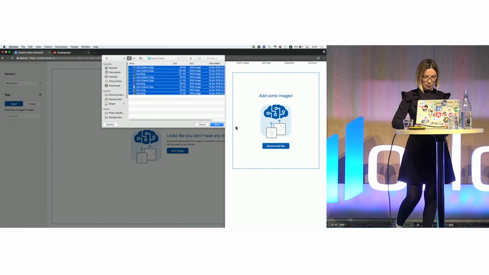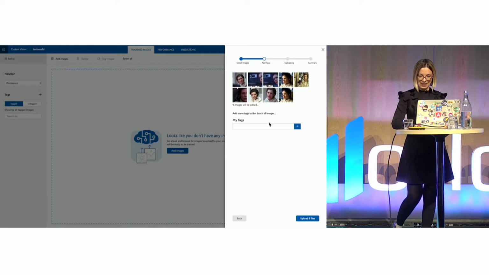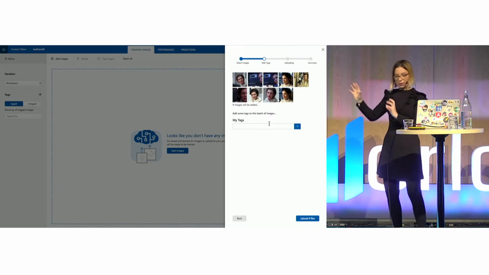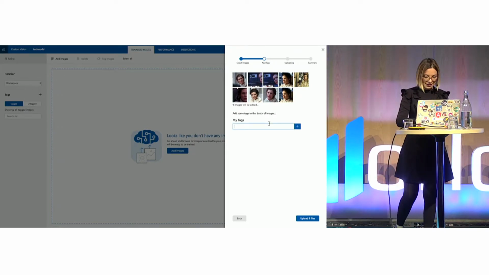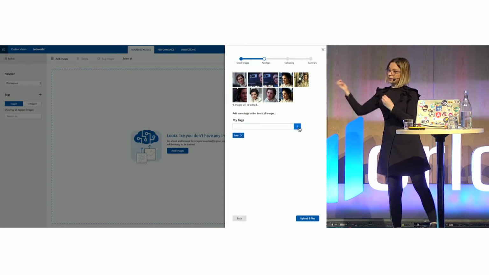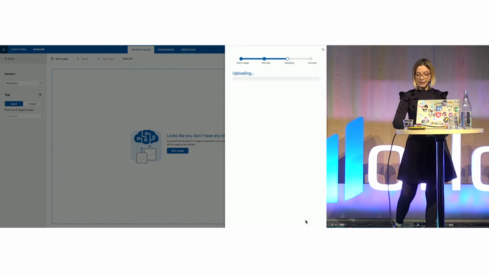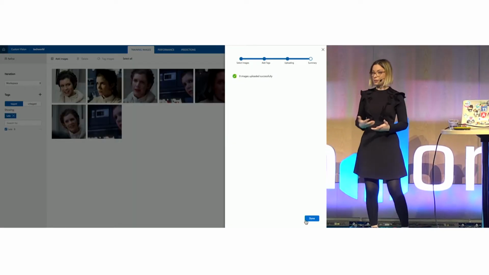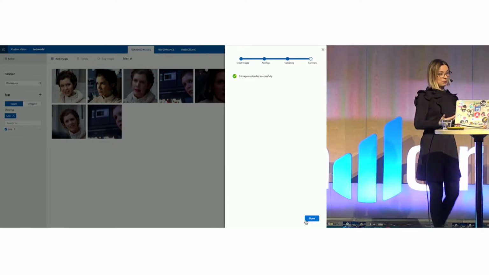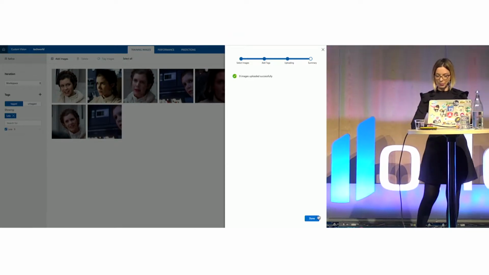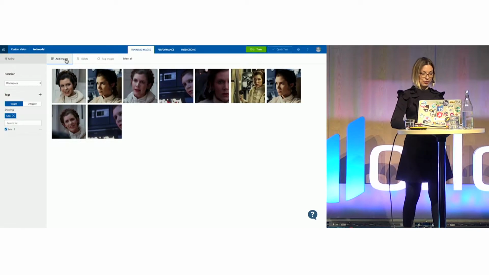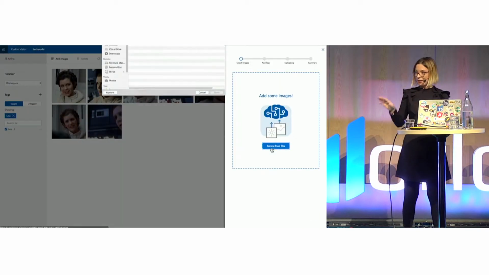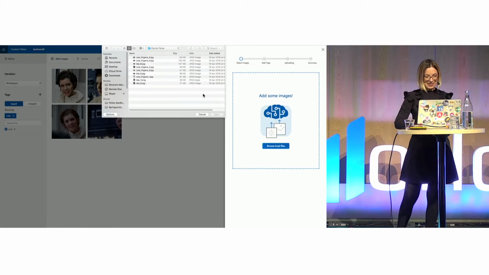So the first one will be Leia. And it uploads my pictures into the cloud, and then I have to tag it, so I have to give it a name so that it can be reused later on. And I'm uploading these pictures. So this can take maybe a few seconds or minutes, depending on the amount of data that you're uploading and the internet speed. But as you can see, this was actually very fast.